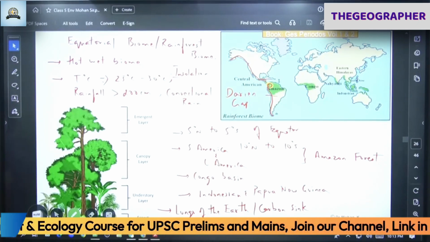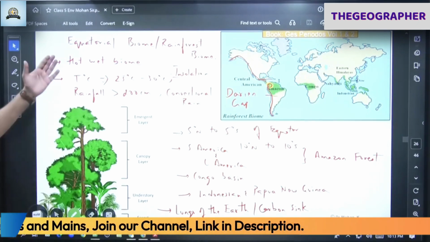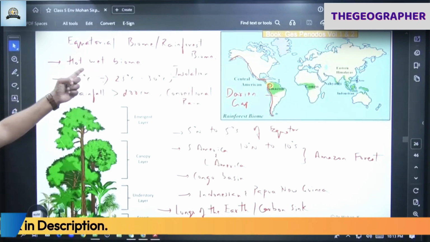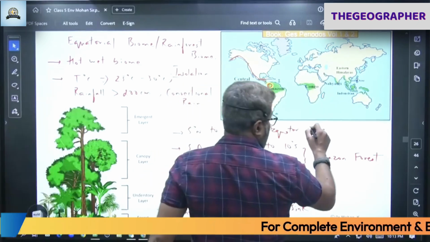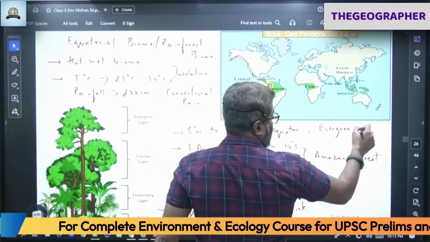So they'll ask, discuss equatorial biome with a suitable example. So what you have to write? You have to mention equatorial biome is also called as rainforest biome, hot wet biome, also called as evergreen biome, because plants appear green throughout the year.